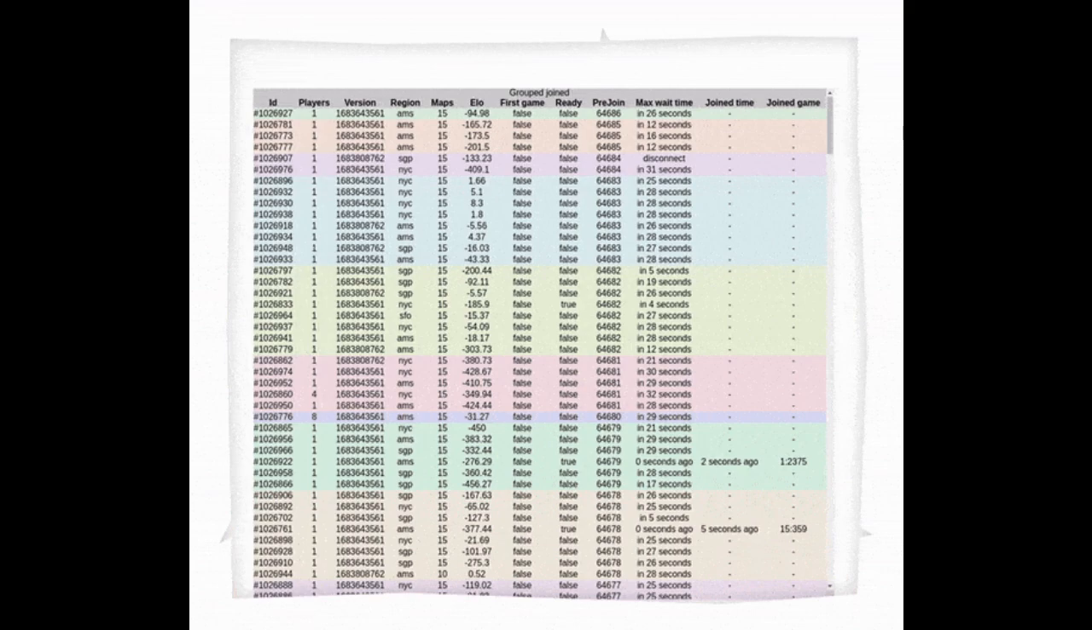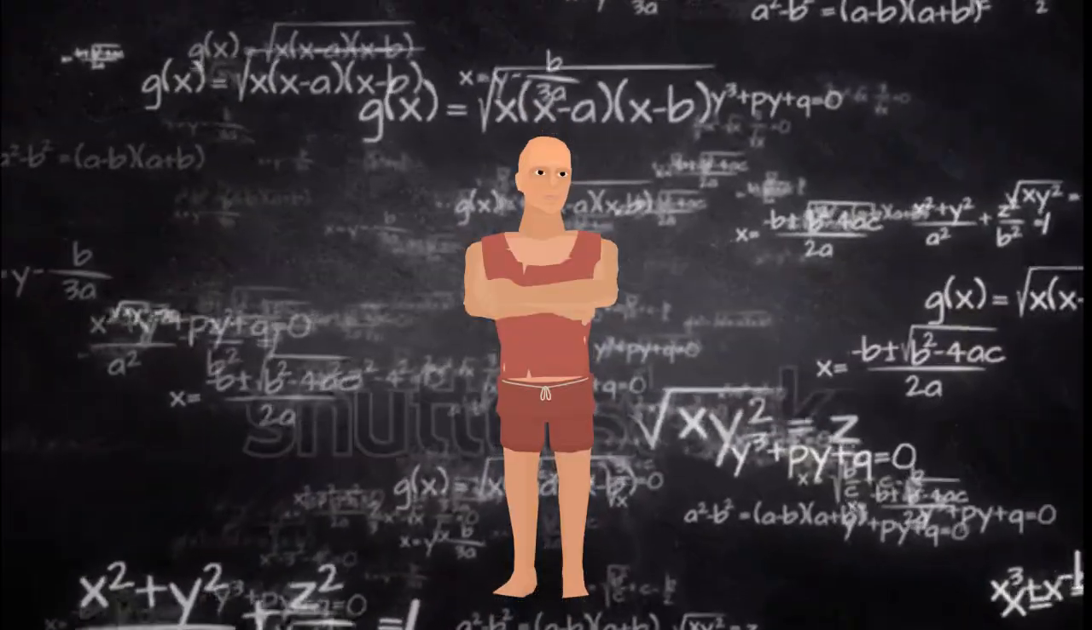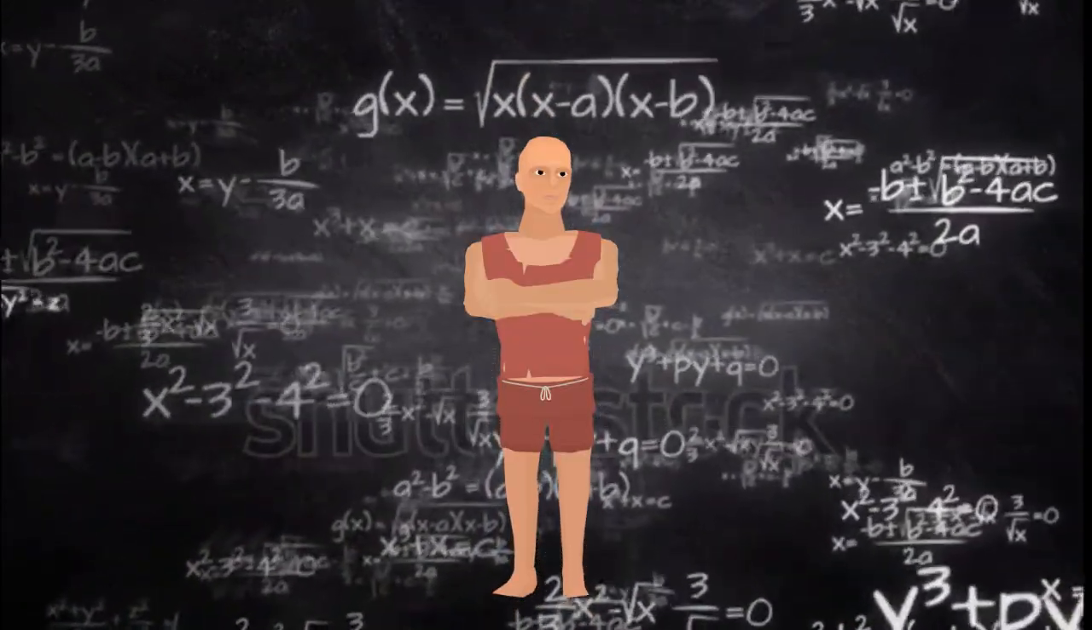Every row represents a single player or a squad. The background color of rows indicates which group they belong to. As you can see, each group usually contains a list of players of about the same region and ELO rating. Now, if you want to read more about this topic, check the description.